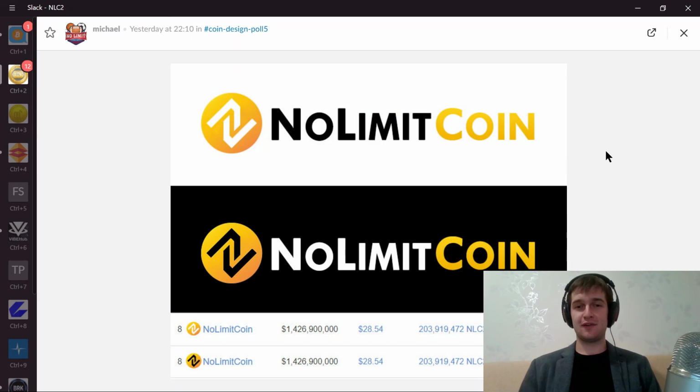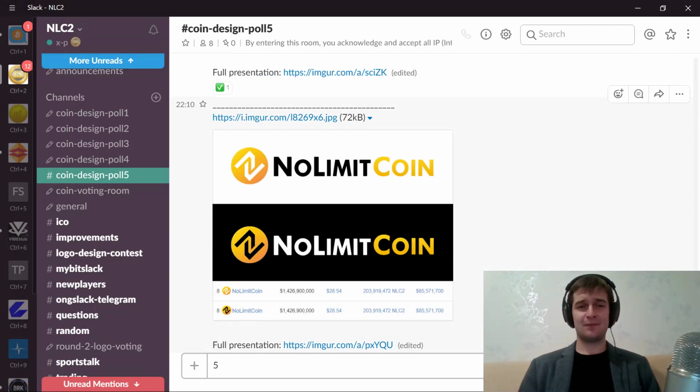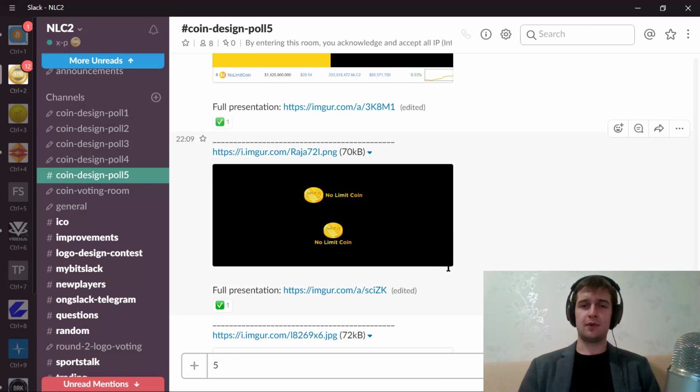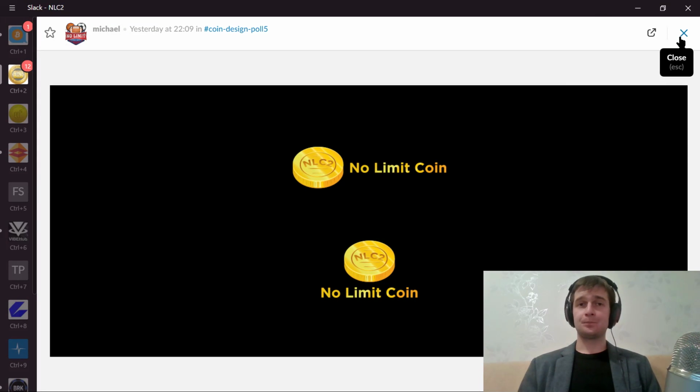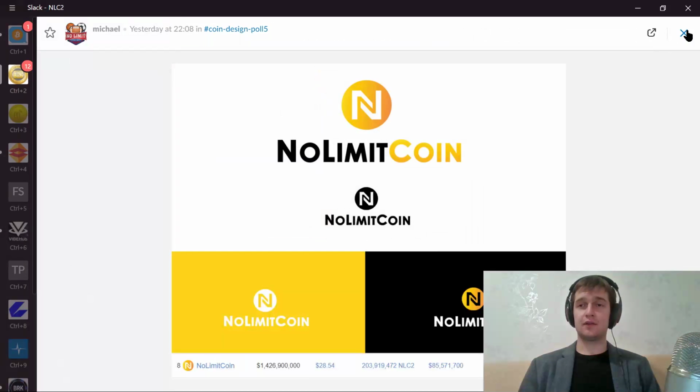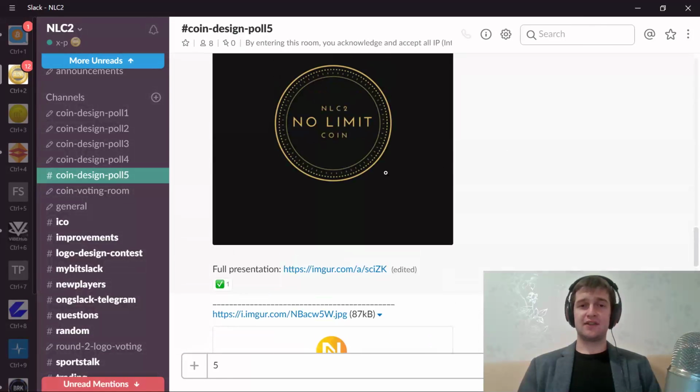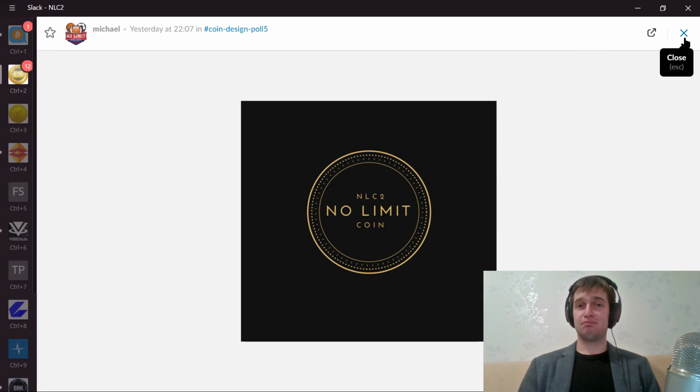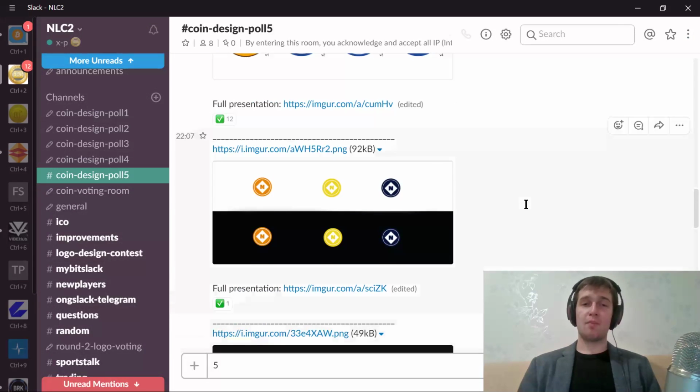This is a pretty modern design as well. As you see, guys, right here at the bottom, this is how it would look on coinmarketcap.com, and you definitely want to make sure it's very visible and you can know what it is straight away when you see it. Now, I do definitely want to see NoLimitCoin as number 8 on CoinMarketCap, and I think that's definitely possible in my opinion. The fantasy industry is a very big one, and I see no issue with this becoming a multi-billion-dollar market cap coin.